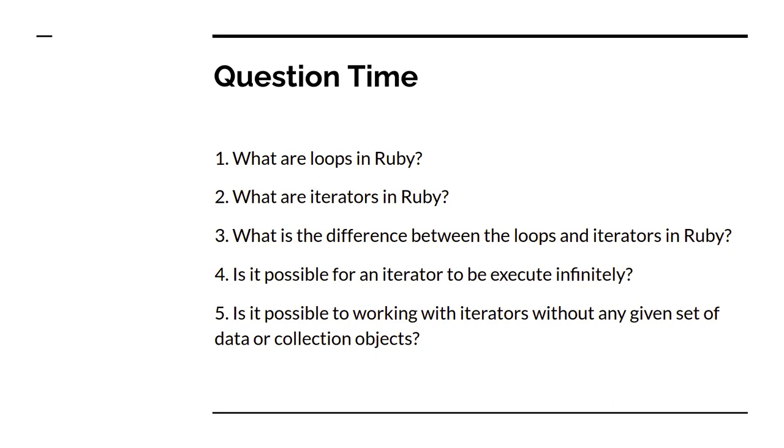Or is it possible to work with iterators without any given set of data or collection object? So it is also not possible, because iterators always work on some collection object, whether it is a range. For example, you have to iterate through a time range from some starting date to some ending date, and there are so many dates between those two dates.